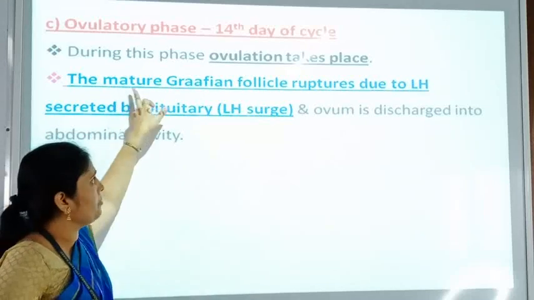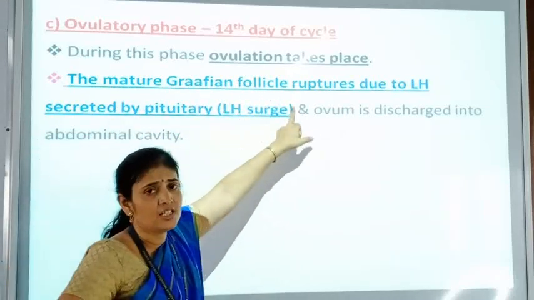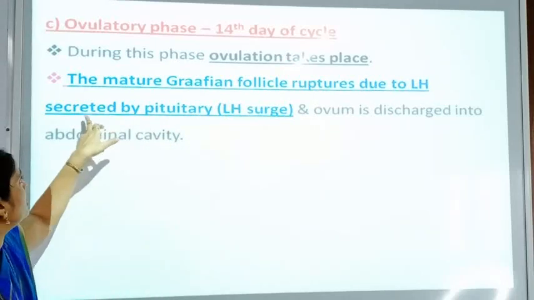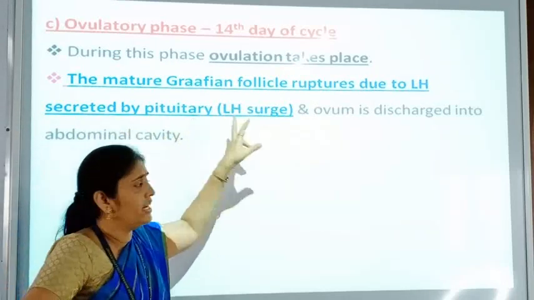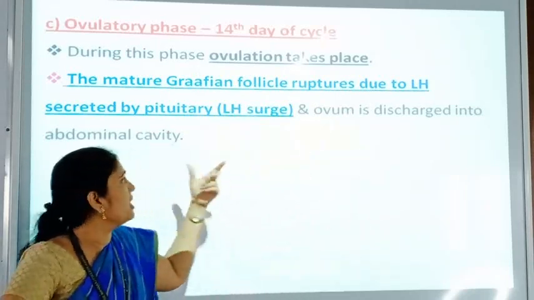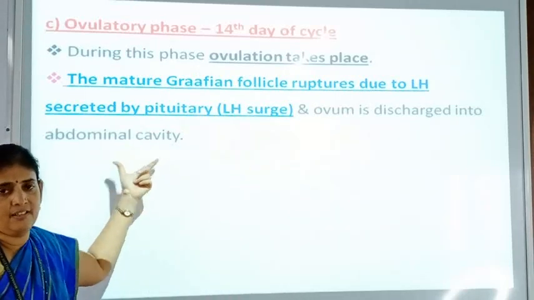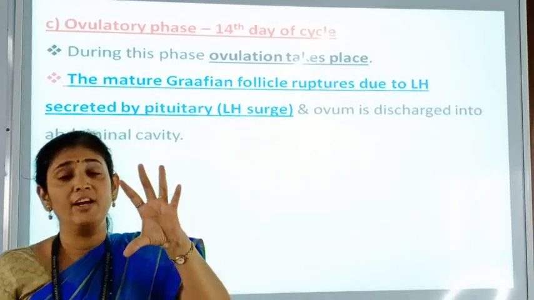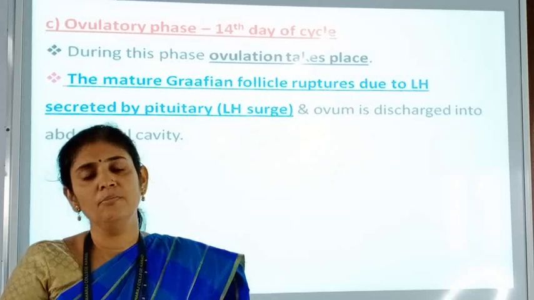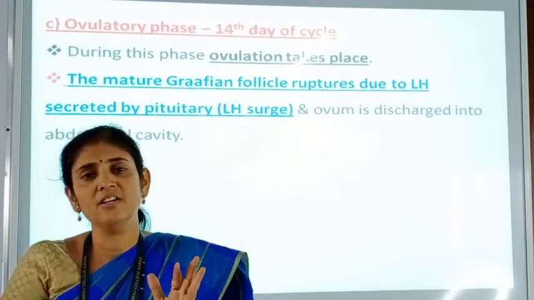So here the mature Graafian follicle ruptures due to the action of LH, that is luteinizing hormone secreted by the pituitary, that is called as LH surge, and ovum is discharged into the abdominal cavity, that means in the fallopian tube, and this is occurring due to the action of LH, that is luteinizing hormone.